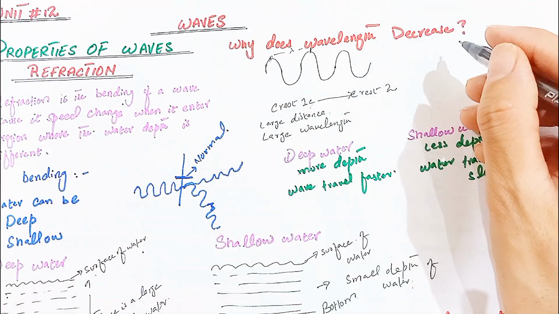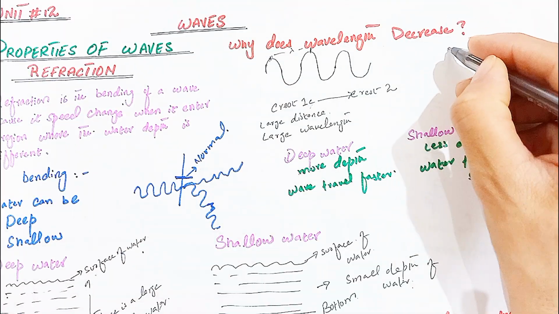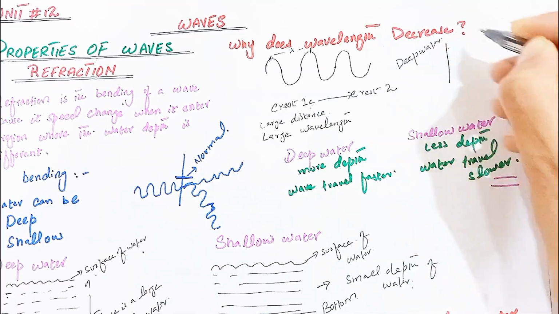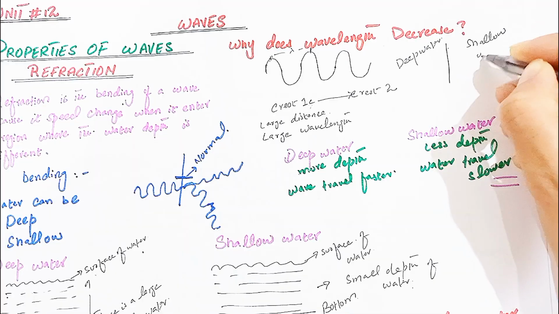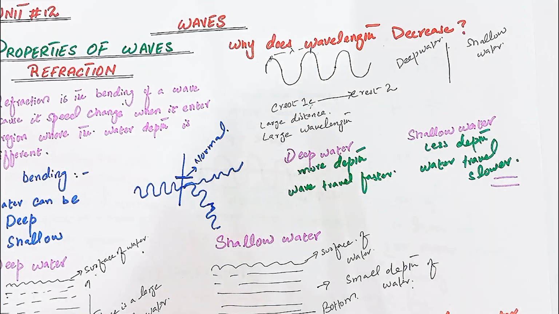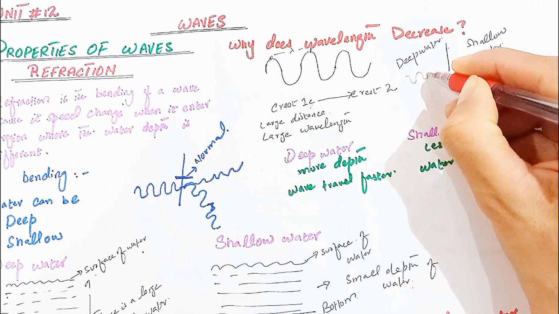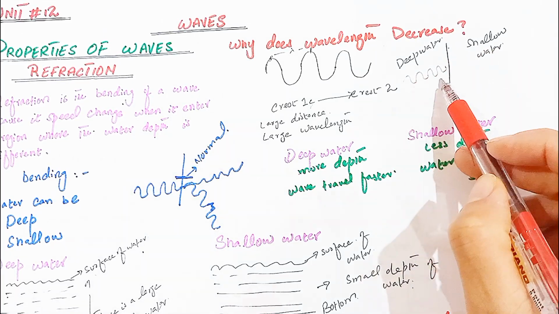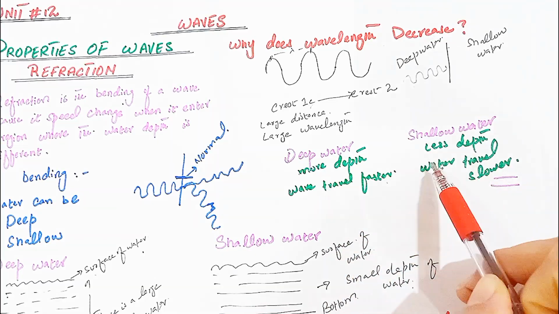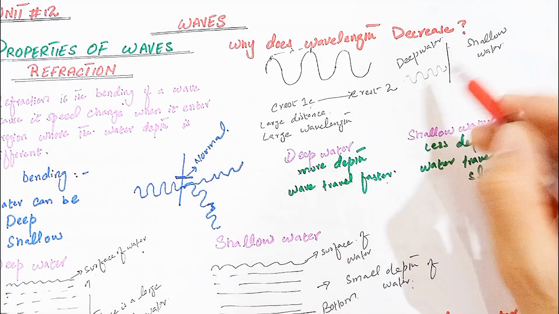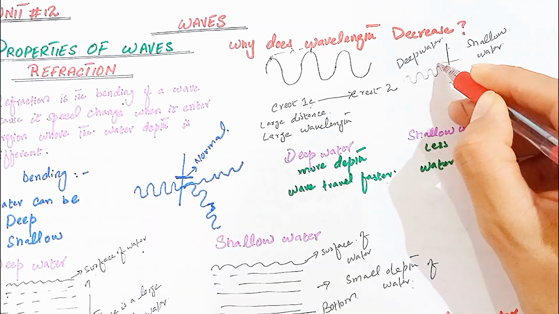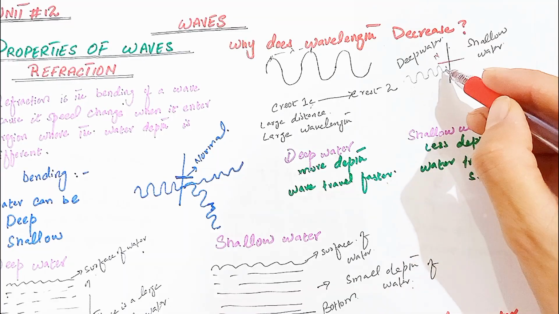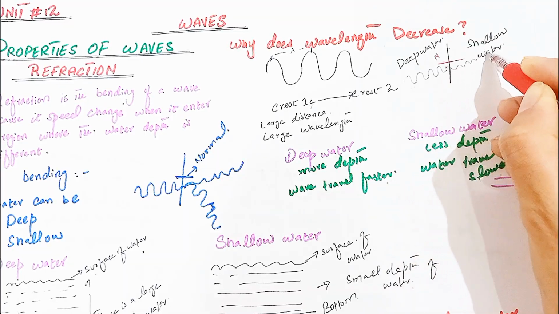Take the example of the water wave. This is the deep water. On one side we take the deep water, on another side we take the shallow water. What happens to a wave when it enters from the deep water to shallow water? We learned that in the deep water, the wave travels faster and in the shallow water, the wave travels slower. So when the water waves enter from the deep water to shallow water, here we take the normal. This is the normal, which we represent by N. When the wave enters from the deep water to shallow water, it bends toward the normal.